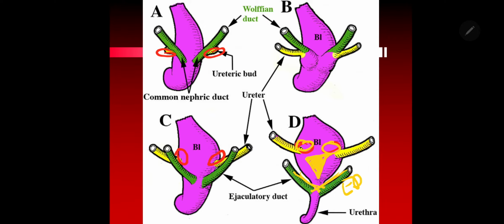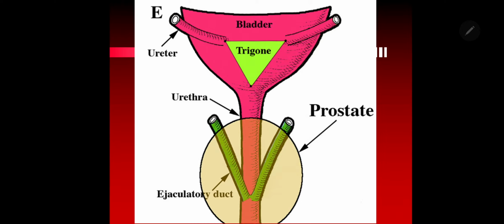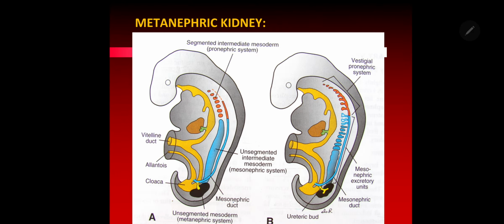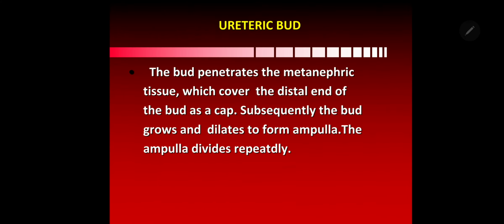So this is how the ureteric bud is formed. You can see there, initially it was lying below and lateral to the mesonephric duct, but it will lie medial and above because of the rotation of the ureteric bud due to absorption of the mesonephric duct into the formation of the trigone of the urinary bladder. So the metanephric kidney is formed by two sources: one is the mesonephric duct and one is the metanephric blastema.